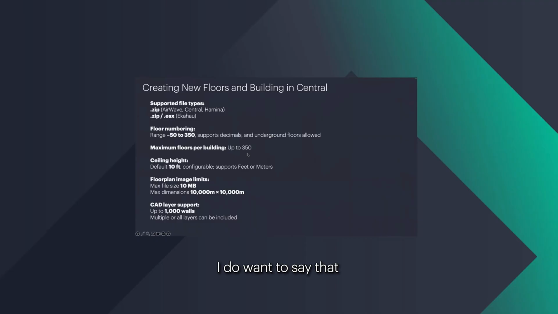I do want to say that when we are creating new floors, there are a few things. For import, we do support zipped and ESX files. And we can go anywhere between -50 to 350 floors. So we can have underground floors as well. That is supported up to 50. Please let me know if any customer requires underground to be more than 50, we can always increase these numbers. Maximum floors per building are actually 350.